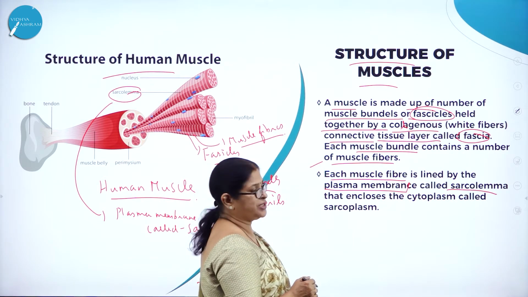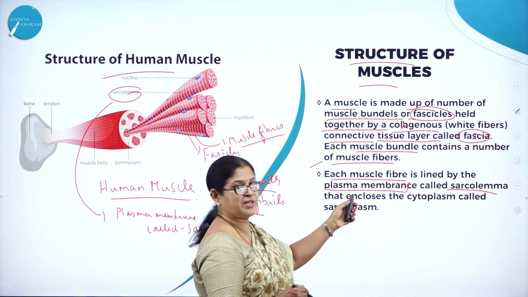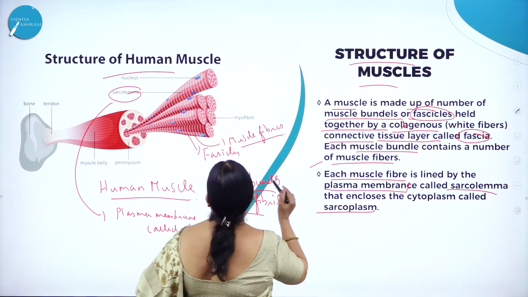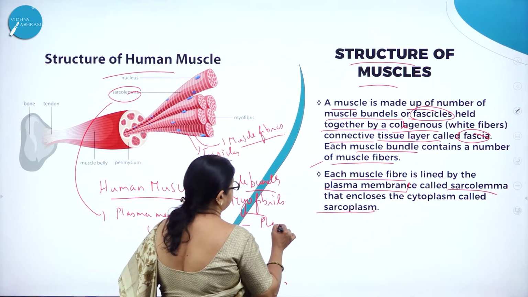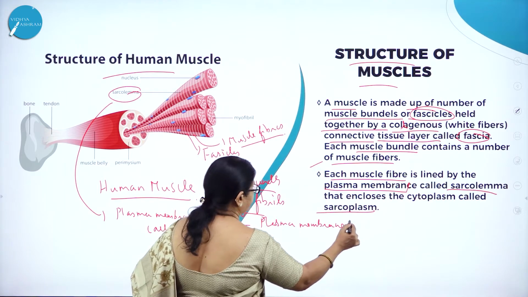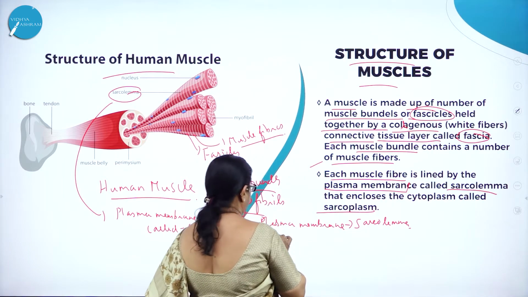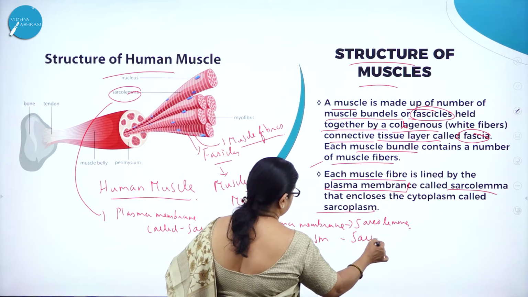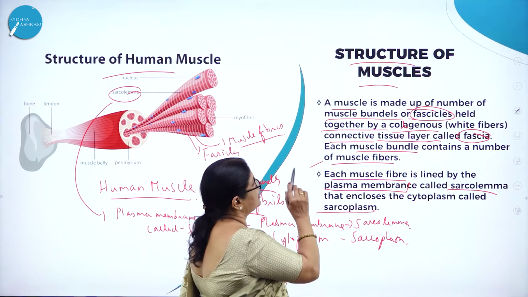A muscle is made up of a number of muscle bundles or fascicles held together by a collagenous white fiber connective tissue layer called fascia. Each muscle bundle contains a number of muscle fibers, and each muscle fiber is lined by a plasma membrane called sarcolemma that encloses a cytoplasm called sarcoplasm. Here you can see the cytoplasm is called sarcoplasm. The plasma membrane is called sarcolemma, and the cytoplasm is called sarcoplasm.